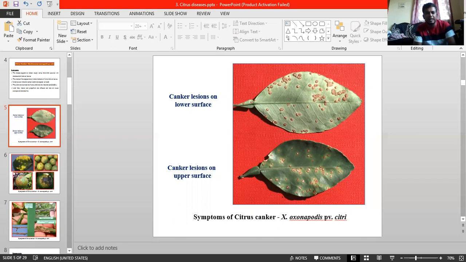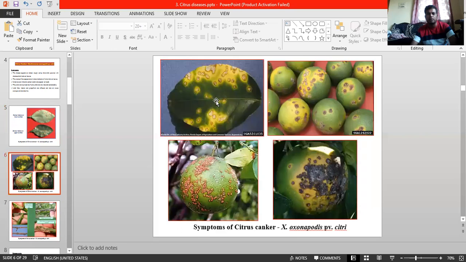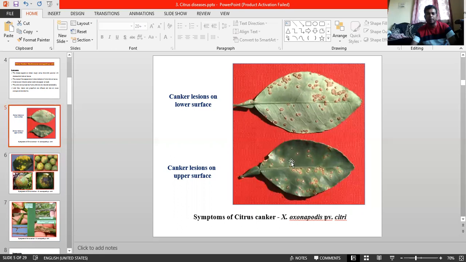Coming to the lesion, how it develops. Lesions initially appear as minute water-soaked, round yellow spots, which enlarge slightly and turn brown, eruptive, and corky. See here, these are the ones that have turned brown, eruptive, and corky.